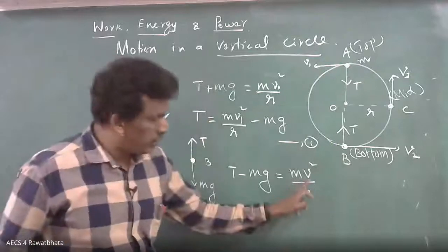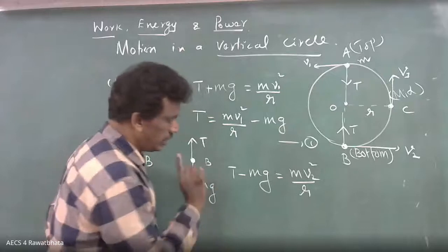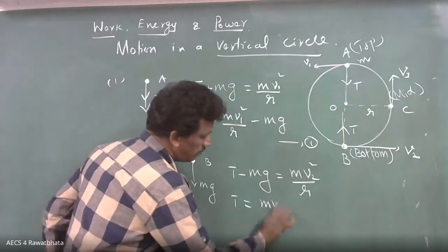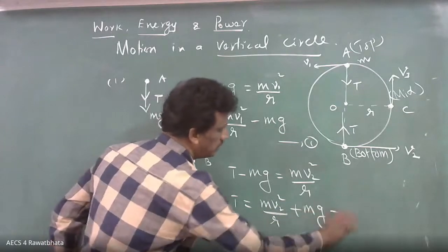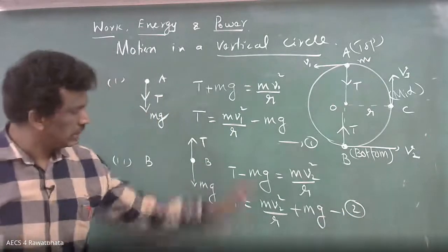So T minus mg equal to mv square by r. But here I am not writing v, I am putting v2. This is clear, I think. So T equal to mv2 squared by r plus mg, equation 2. That's all. Up to this is clear?